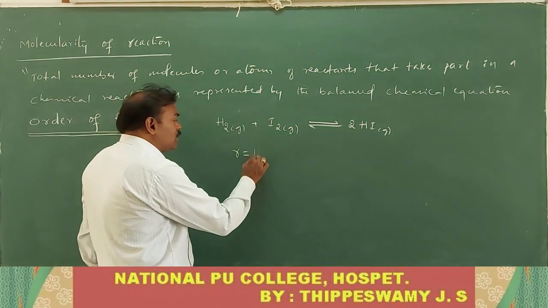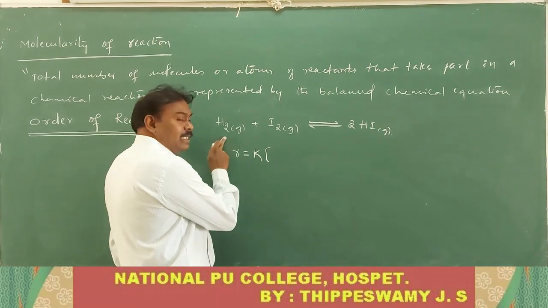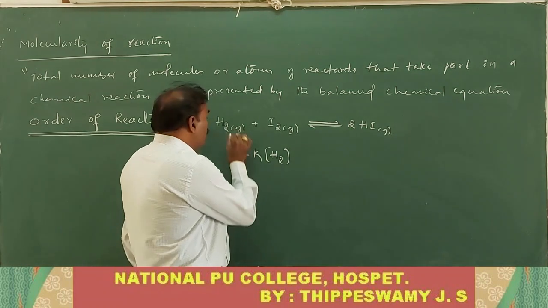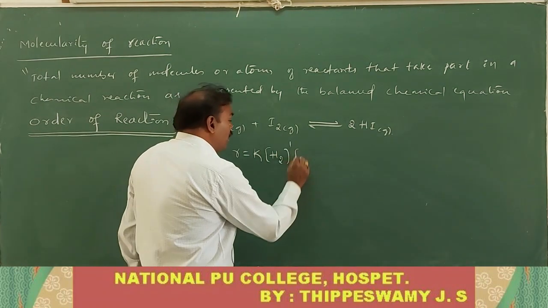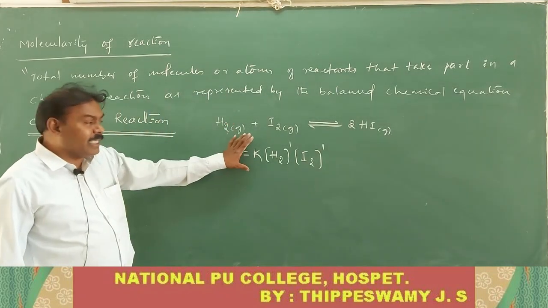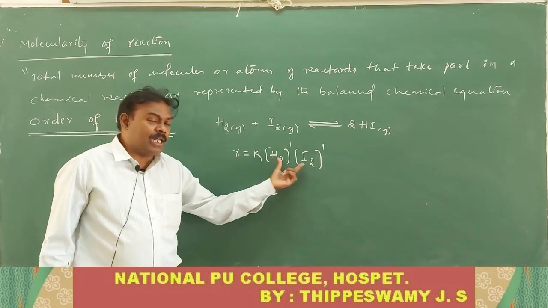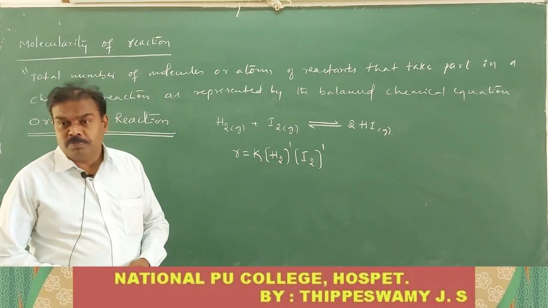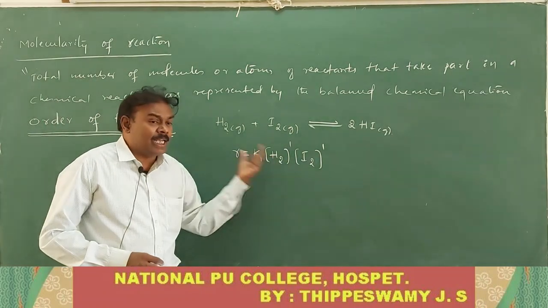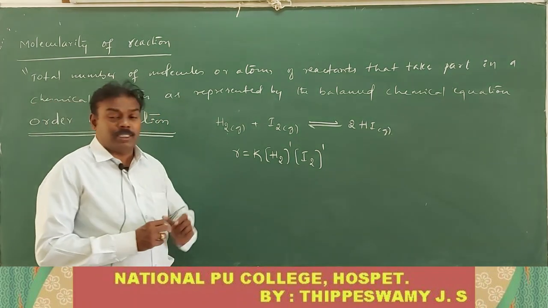Rate of reaction is equal to K into the molar concentration of the reactant hydrogen to the power 1, into the molar concentration of iodine to the power 1. This is the rate equation, the experimentally determined rate equation for this reaction, or the mathematical expression for the rate law, or the rate expression.